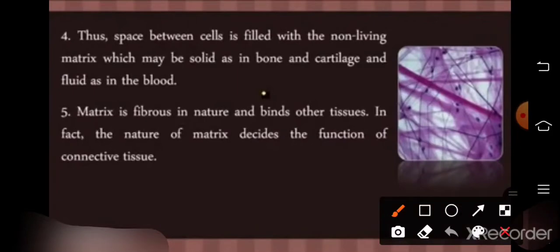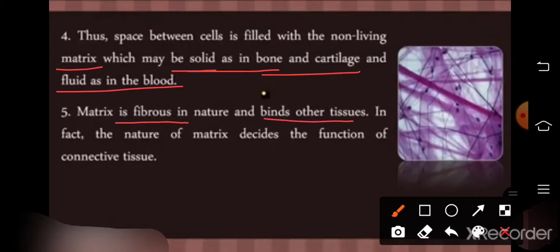The space between cells is filled with the non-living matrix. So you know that the space of connective tissue is filled with the non-living matrix, which may be solid as in bone and cartilage, and fluid as in blood. Matrix is fibrous in nature and binds other tissues. So its nature is just like fiber, and it binds other tissues also. In fact, the nature of the matrix decides the function of the connective tissue.